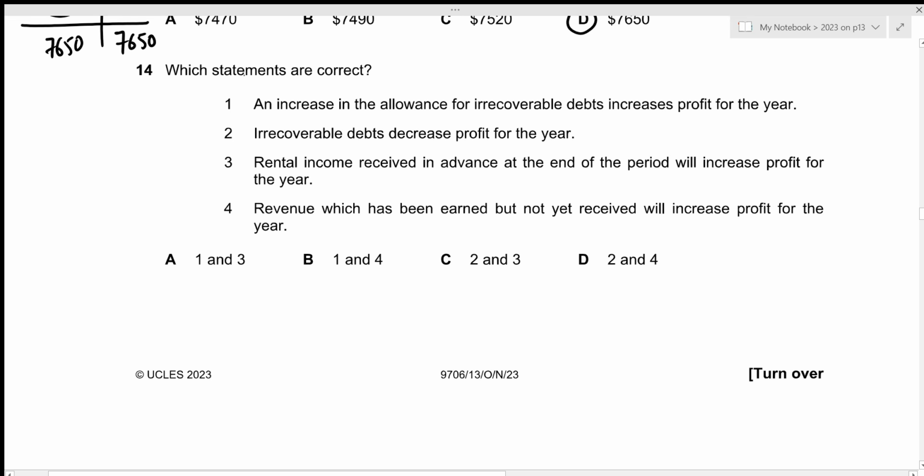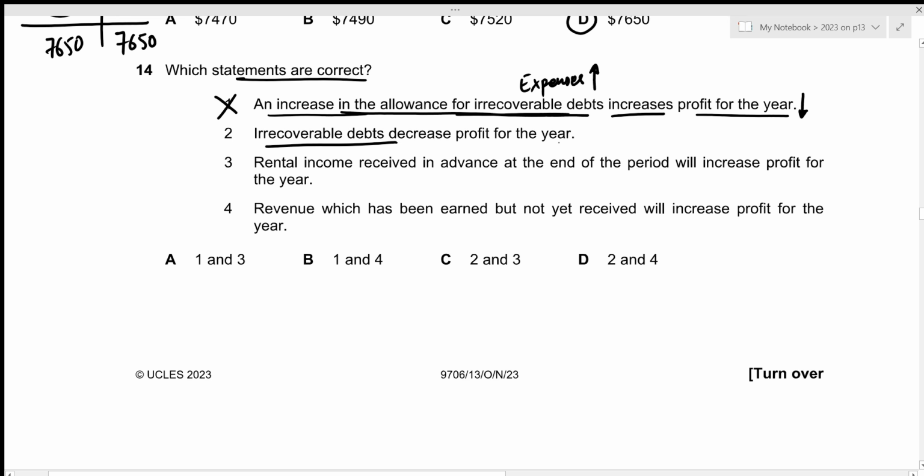Now for question number 14, which statements are correct? The first one is an increase in allowance for irrecoverable debts increases profit for the year. Remember that the increase in allowance for irrecoverable debts is an expense, and expense and profit for the year have an inverse relationship. So if there is an increase in expense, the profit will decrease, not increase. So statement 1 is incorrect.